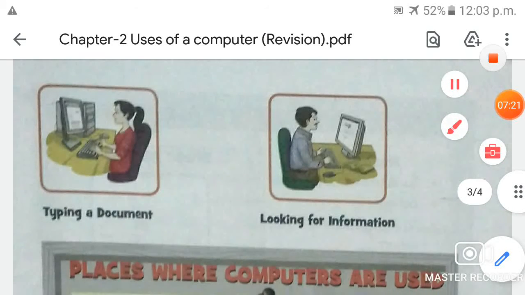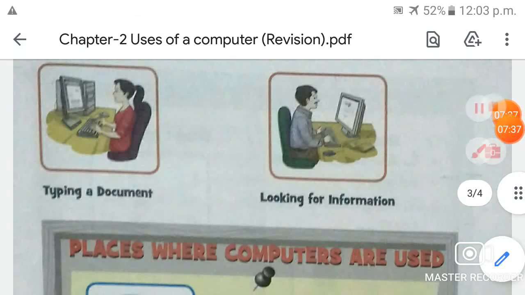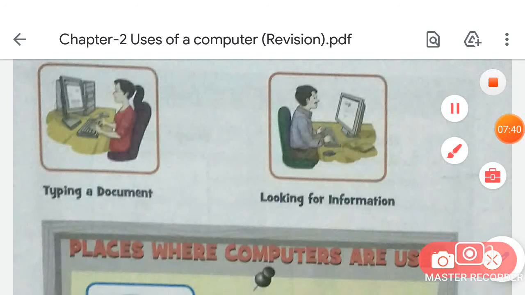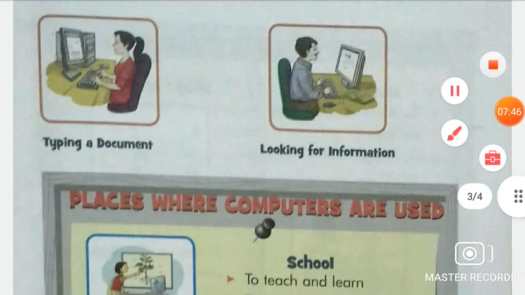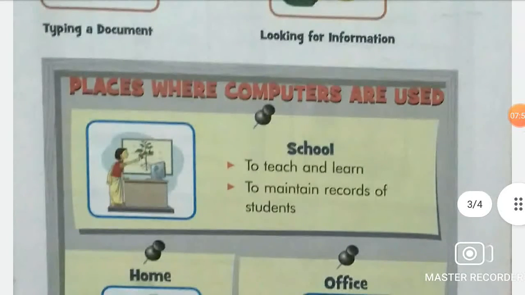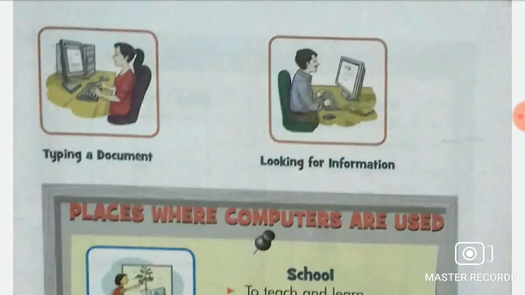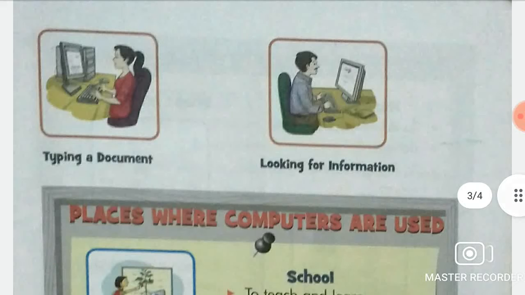And the next thing that you can do on a computer is looking for information. If you want to know about anything, you want to search, you can search. You can just open your computer and go on a Google website and search any information that you want. It can help you to search any knowledge and information. Okay, is that clear? So these are the uses of computer in our daily life. A single computer can do all these things.